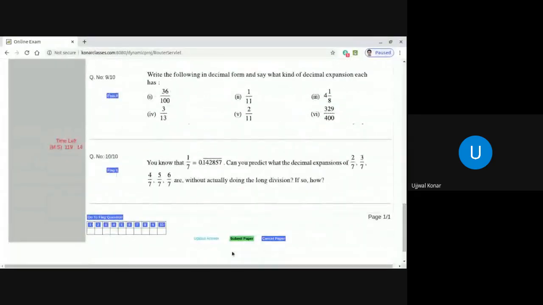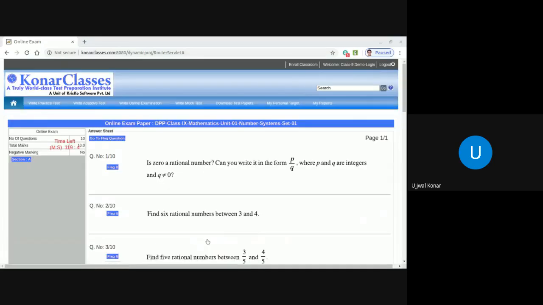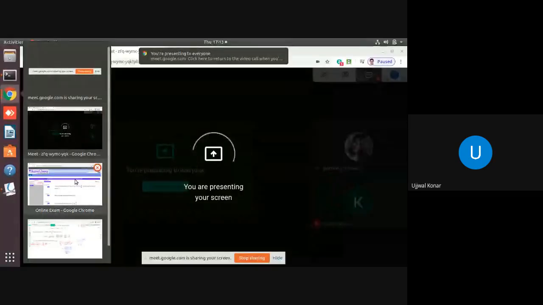After that, you need to click on upload answer. You see, dear students, there is a button called upload answer. All of you are able to view it, dear students? Yes, sir. So you need to click on upload answer. Before that, I would like to share the entire screen with you. Just a minute, so that you will get all the features, because there are some pop-ups, and you will not be able to view whatever I am sharing now. I hope now you are able to view my entire screen, dear students.